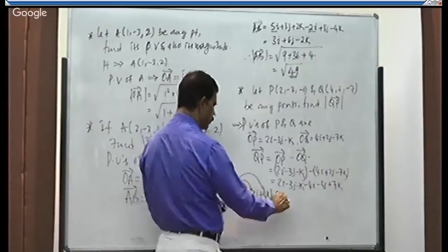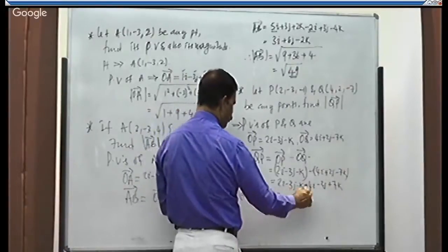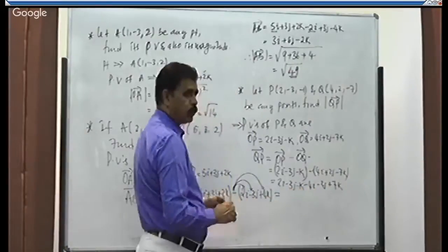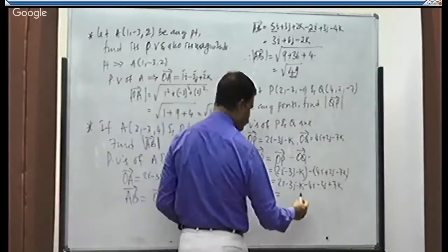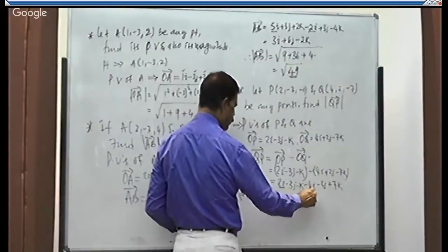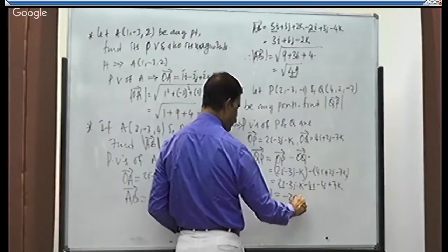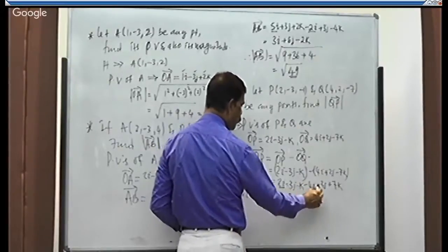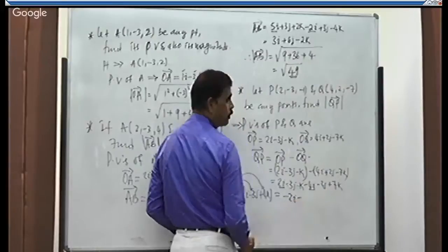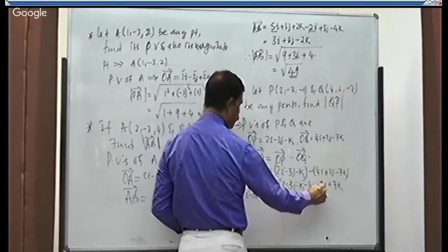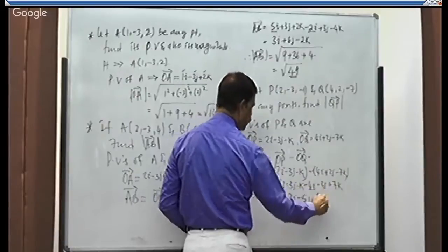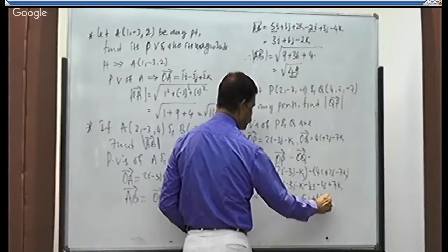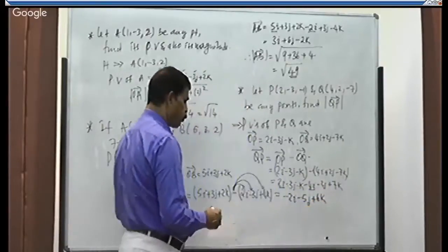That is equal to 2i minus 4i. We should take addition or subtraction between common terms. 2i minus 4i is what? Minus 2i. Minus 3j minus 2j, same sign. Add them. Minus 3 minus 2 is minus 5j. Minus k plus 7k, it is plus 6k. This is vector QP.